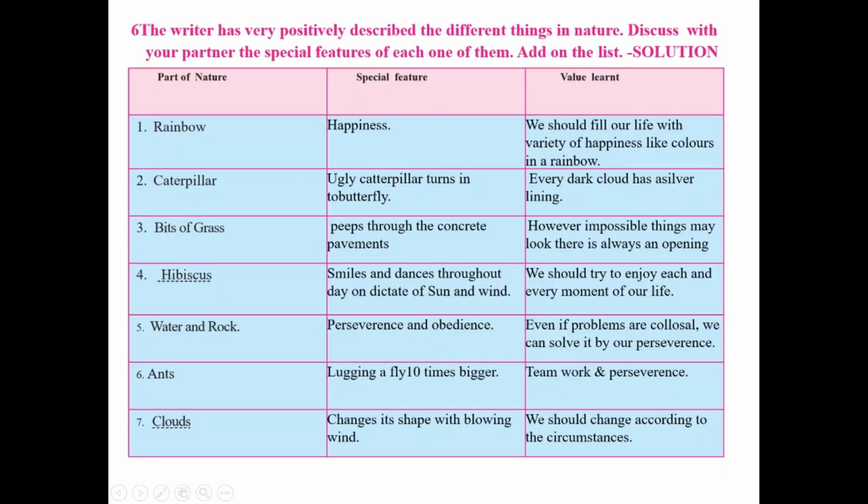Fifth, water and rock. Special feature, perseverance and obedience. Values learned, even if problems are colossal, we can solve it by our perseverance. Sixth, ants. Special feature, lugging a fly 10 times bigger. Values learned, teamwork and perseverance. Seventh, clouds. Special feature, changes its shape with blowing wind. Values learned, we should change according to the circumstances.